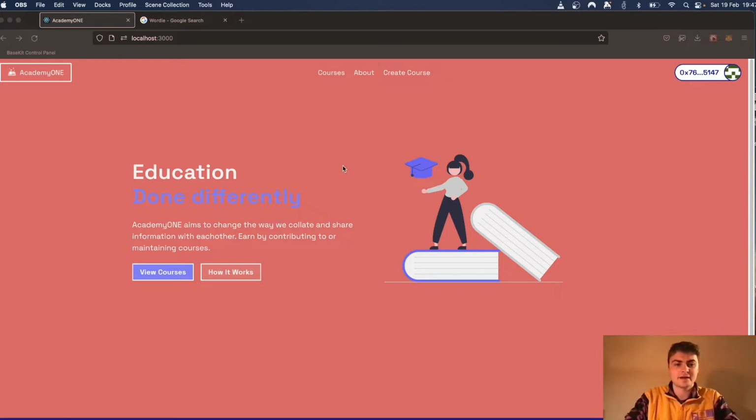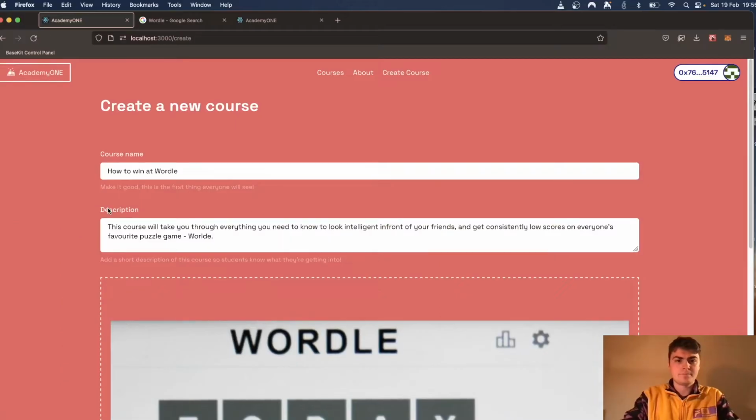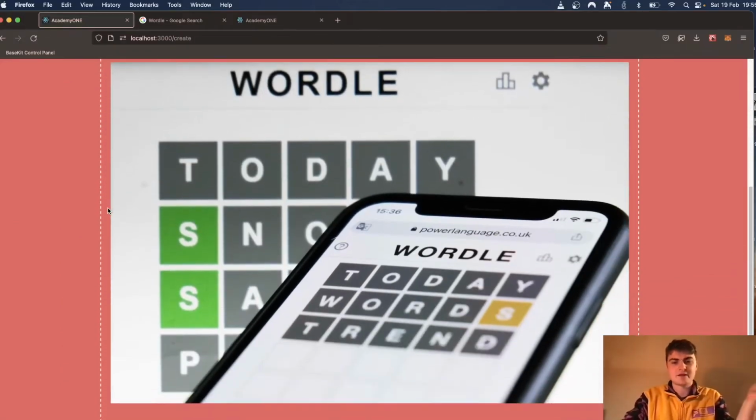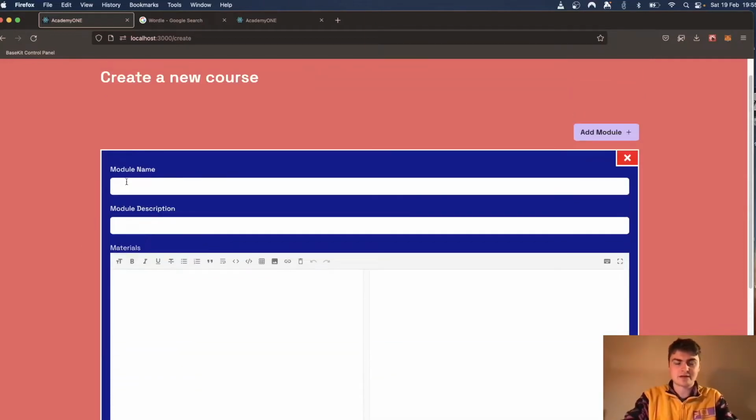So firstly, I'm going to show you how you would go about creating a course on this platform. You would fill in the name and description and a cover image. Okay, so there we go. I've added some information and an image as well, and that's been uploaded to IPFS. We'll move on to the next stage of adding our first module.